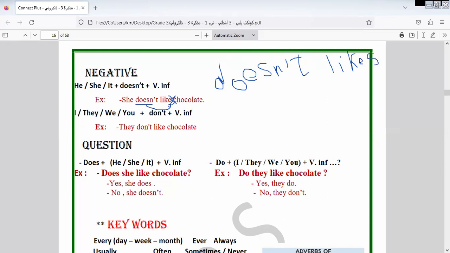Here is likes. What happens if we do this? It will be wrong and it will be zero. I will repeat it many times. Why? Because, as we told you, doesn't or does replaces the S. So we must know this: doesn't omits the S. Okay, let's continue the rest of the unit.